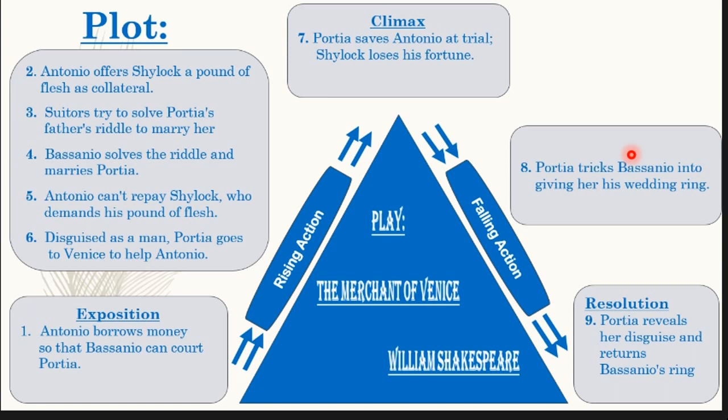Then suitors try to solve Portia's father's riddle to marry her. Number 4, Bassanio solves the riddle and marries Portia. Number 5, Antonio cannot repay Shylock, who demands his pound of flesh. Number 6, disguised as a man, Portia goes to Venice to help Antonio.